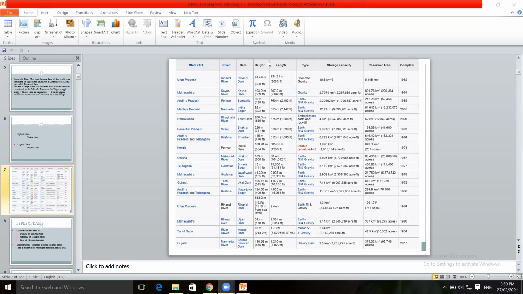It is an embankment earth and rockfill dam, a combination of earth and rockfill, with a storage capacity of 4 cubic kilometers and a reservoir area of 52 square kilometers, meaning 12,848 acres. Its completion year is 2006. So this is a general overview of the dams in India.